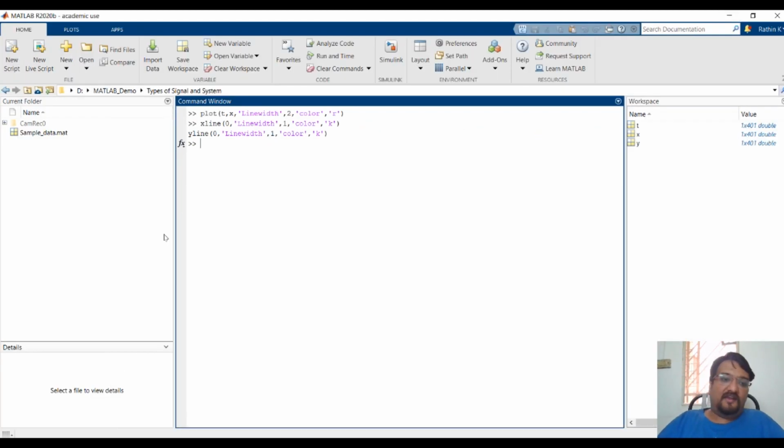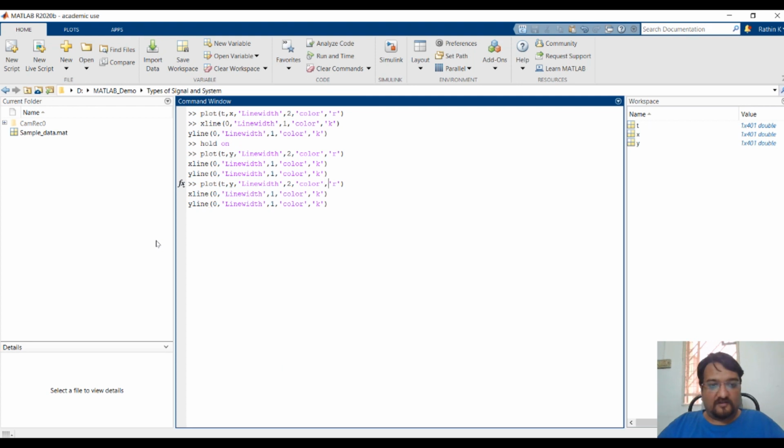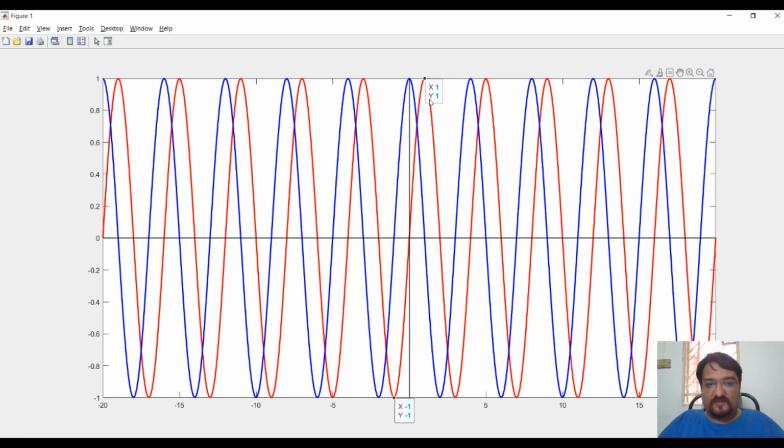Let's see, I have already made a cosine variable whose values are stored in y. Before plotting, I want to show you the values on the same graph, so I will give the command hold on, and then I will plot. Again it will come as red, so let's use a different color. Instead of red, put blue, so it will be easy to differentiate. So you can see that the blue colored trace is symmetrical with respect to the y-axis, which is nothing but your cosine wave.